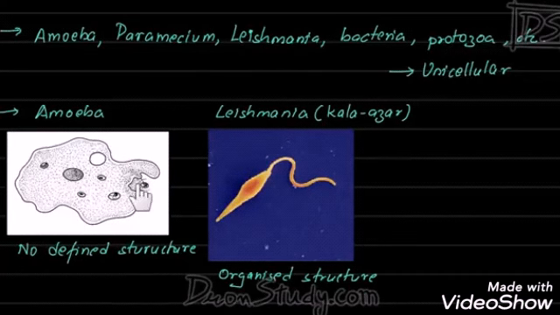So, in case of amoeba, where orthodox fission takes place, there is no fixed plane from where the amoeba will divide into two parts. While in case of leishmania, which causes the disease Kala Azar, longitudinal binary fission takes place. But in both cases, the total number of organisms or daughter cells produced is 2.